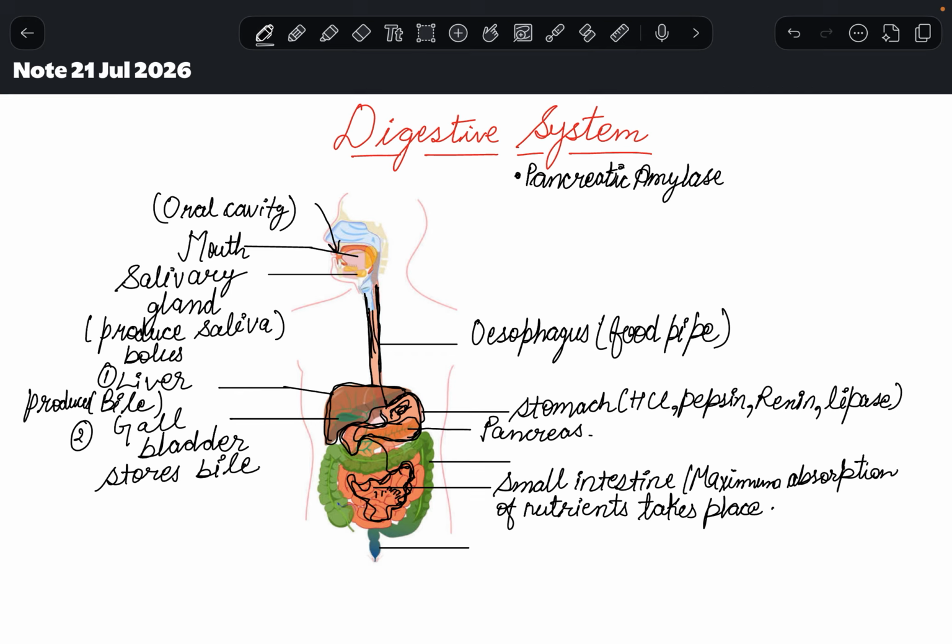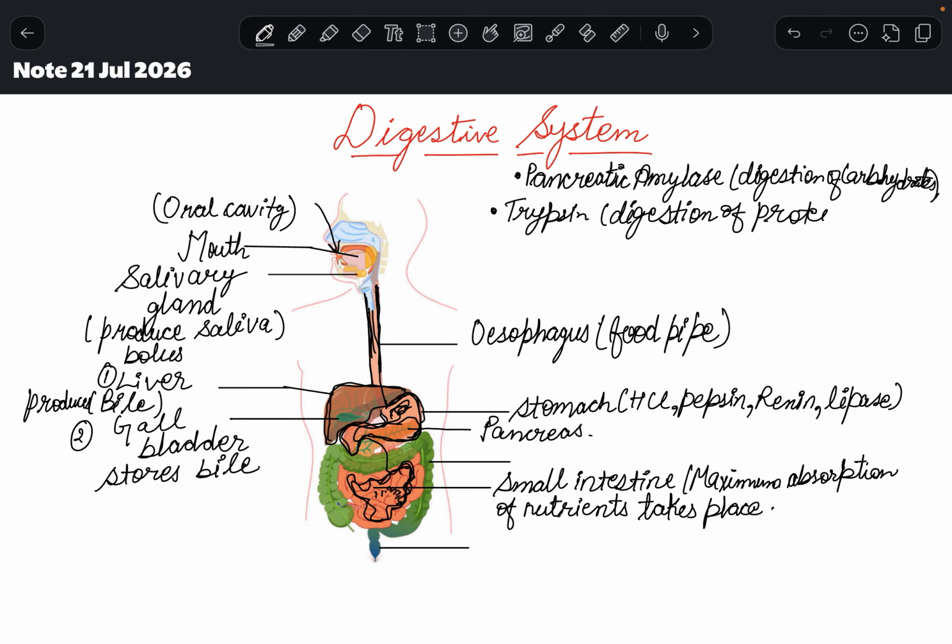It helps in digestion of carbohydrates. Second one we have trypsin. Trypsin helps in the digestion of proteins. And third we have lipase, right? And lipase helps in the digestion of